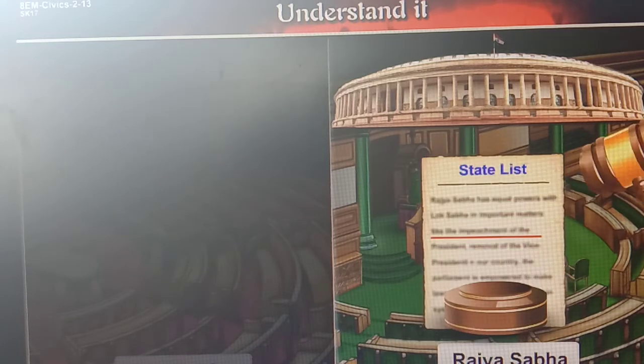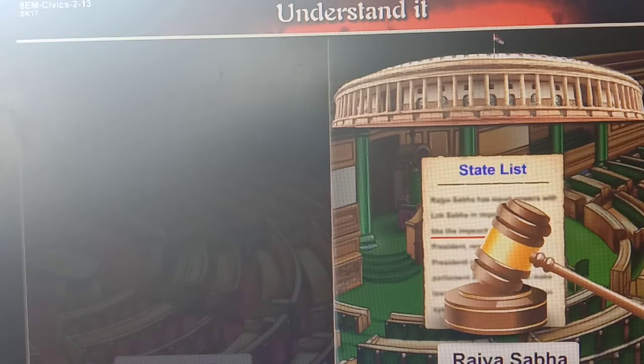Meanwhile, the Rajya Sabha has certain rights which are not available to the Lok Sabha. In the same sense, as Lok Sabha has special rights about money bills, Rajya Sabha also has certain rights not available to the Lok Sabha. For example, if Rajya Sabha feels that as a matter of national interest, according to the nation's need, the Parliament should make a law on a subject in the state list, it can pass a resolution to that effect.